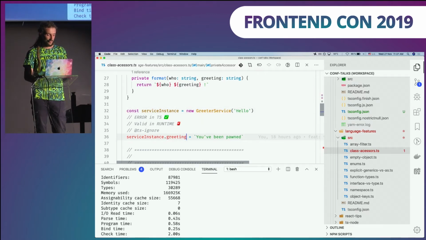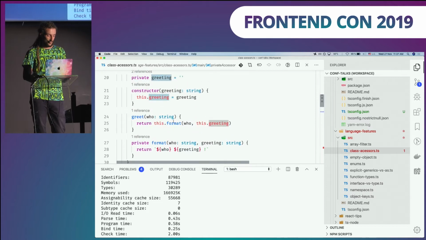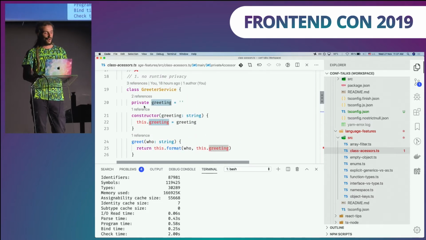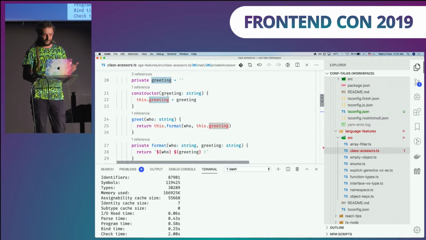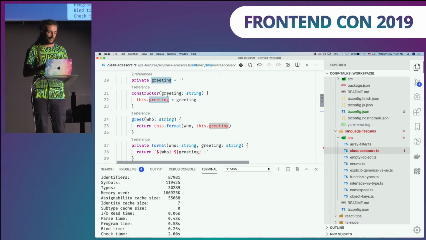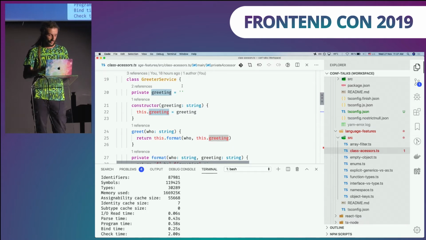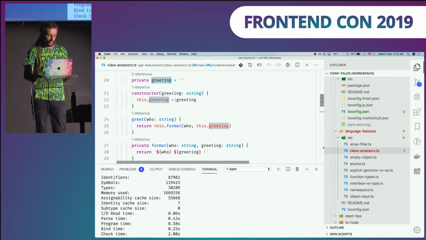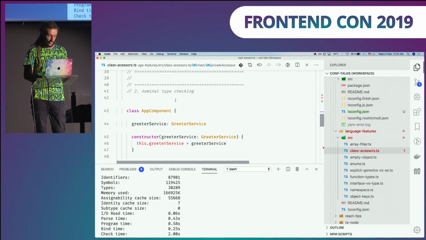Because here, I'm setting some value to greeting, which was marked as private. But it's marked only in TypeScript. In a runtime, it's still there. So if you're using compilers like Stencil, it will really make it private, that's fine. But if you're shipping raw APIs, try to avoid private. So that's thing number one.